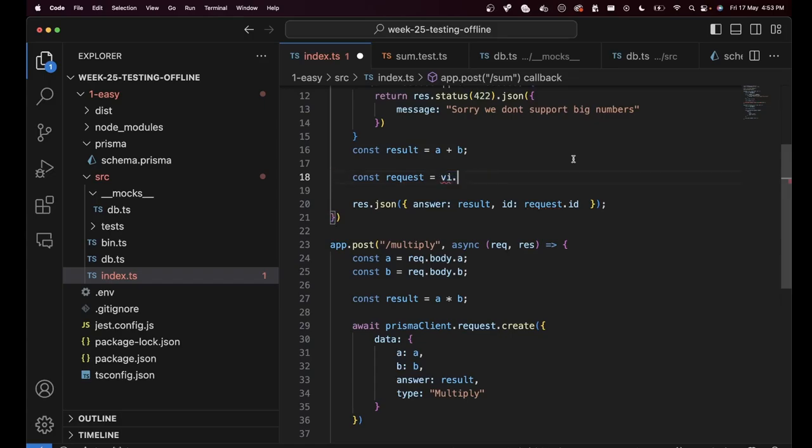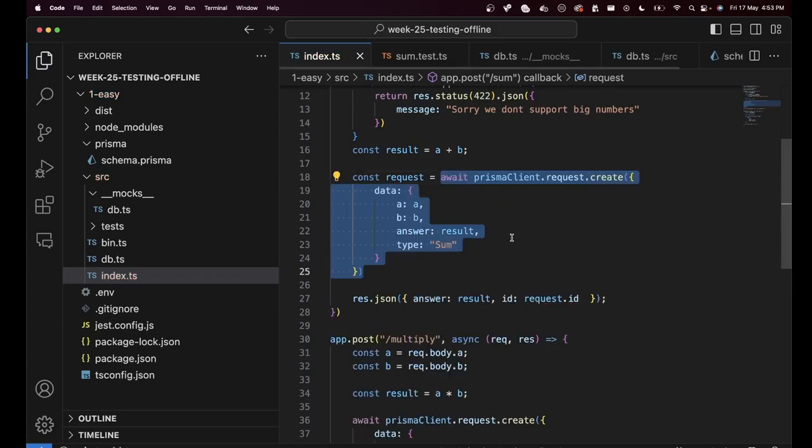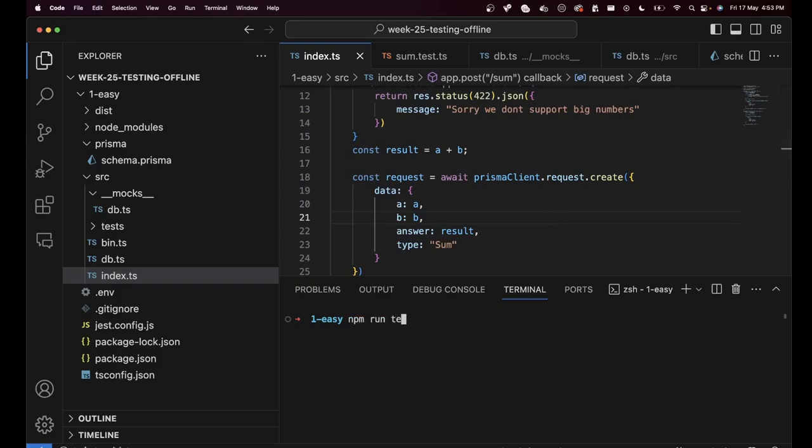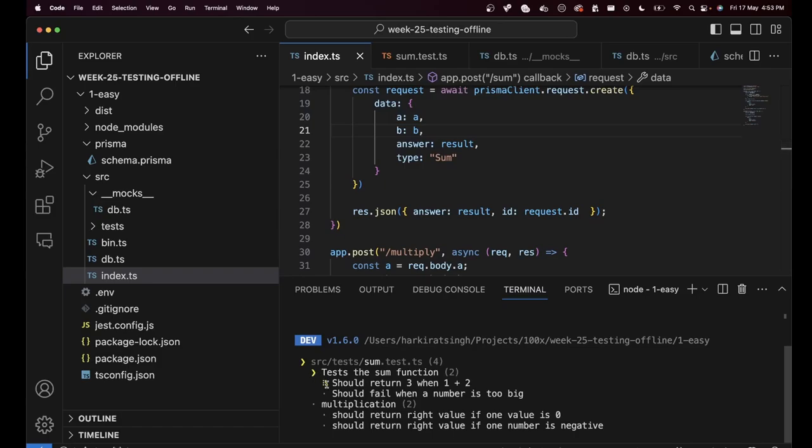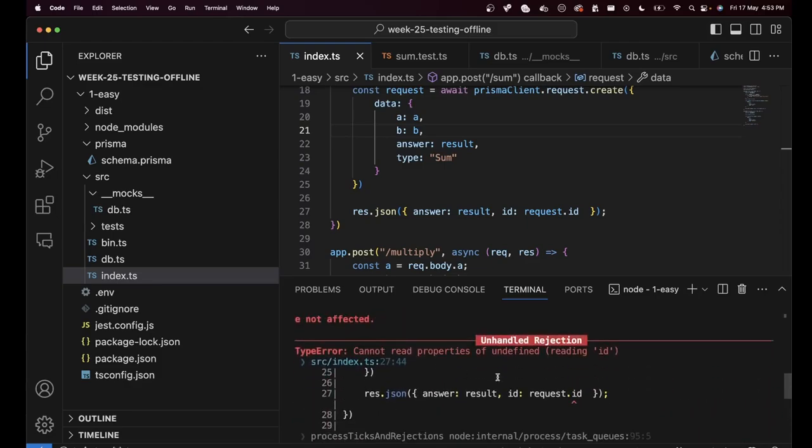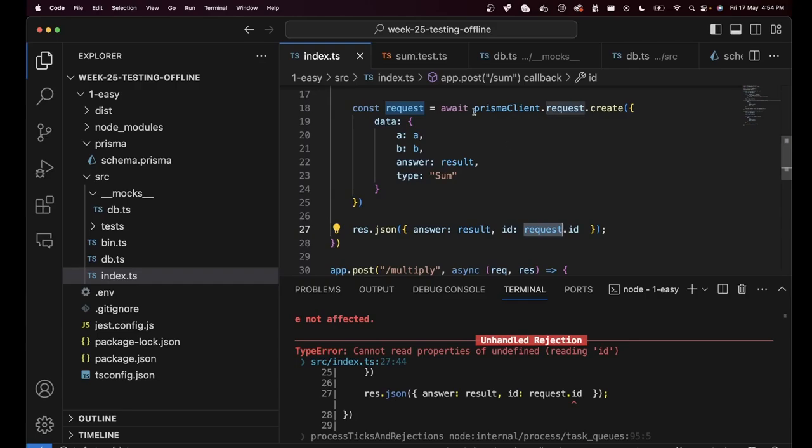Let's see this in action. Let's press Command Z a few times. The only change I have made is added const request equal to in front of this and try to access the ID over here. If I try to run npm run test now, you will notice the first test is sort of stuck. And after some time, you will see what the error was on the first test. It says cannot read properties of undefined reading ID. It means it's trying to read ID over here. But since request is undefined, since this was mocked out, it returned undefined and hence request.id cannot be accessed.